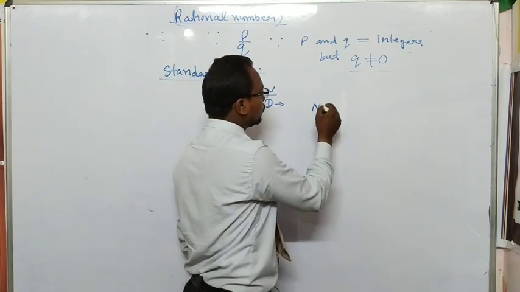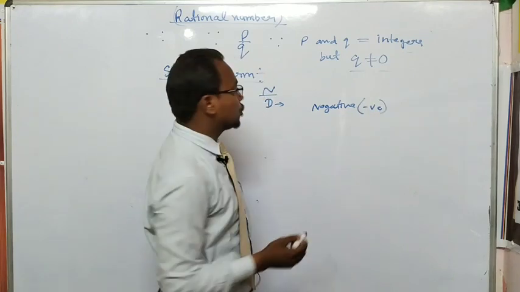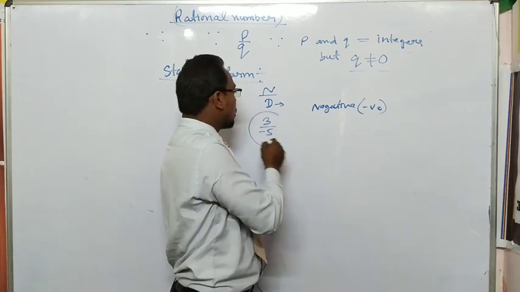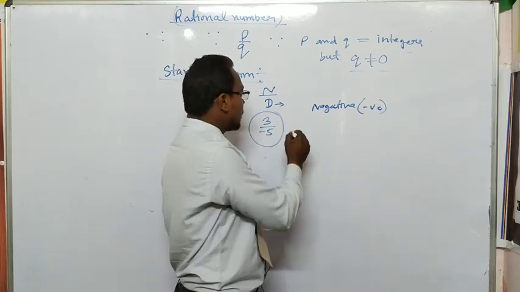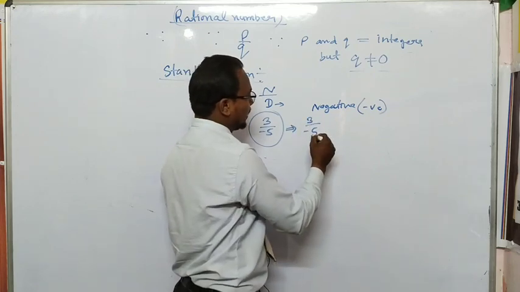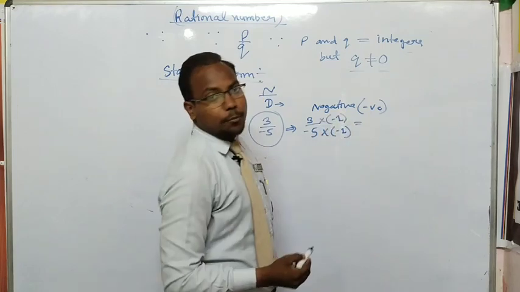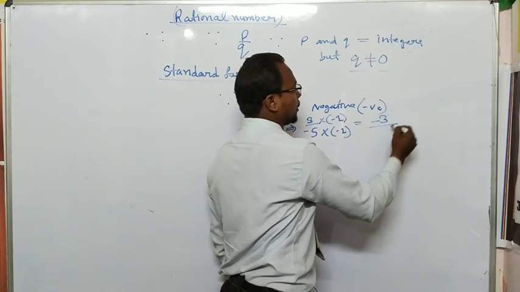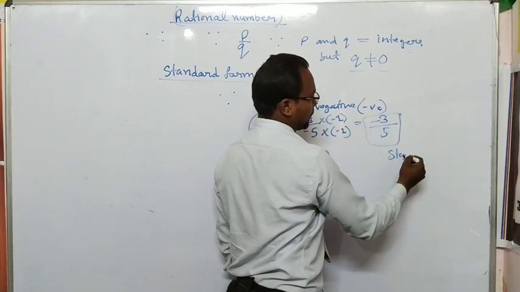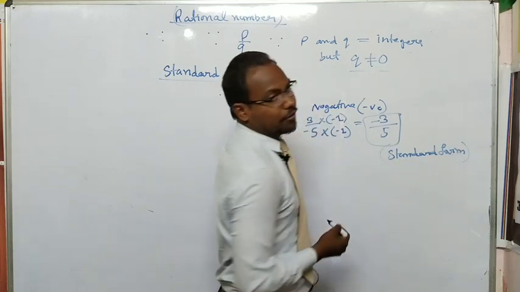The standard form of a rational number states that the denominator can never be negative. Suppose you are writing 3 upon minus 5. You will have to know that this is not the standard form of a rational number. When you multiply the numerator and denominator by minus 1, the numerator will become negative but the denominator will become positive, then we can say that is the standard form of a rational number. But remember, this is only one case of the standard form.